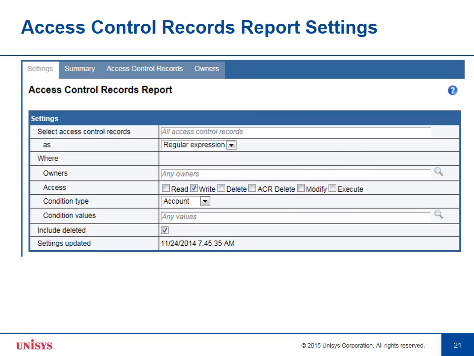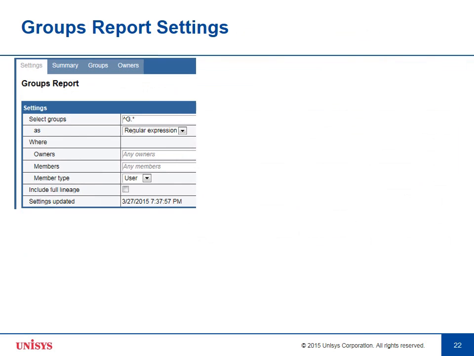When running the Access Control Records report, you can specify additional selection criteria beyond the name of the access control record to include the owners, type of access, and conditions specified in the access control functions. The groups report settings include specifying the groups using a regular expression or a list, and then saying which owners and members you're interested in.